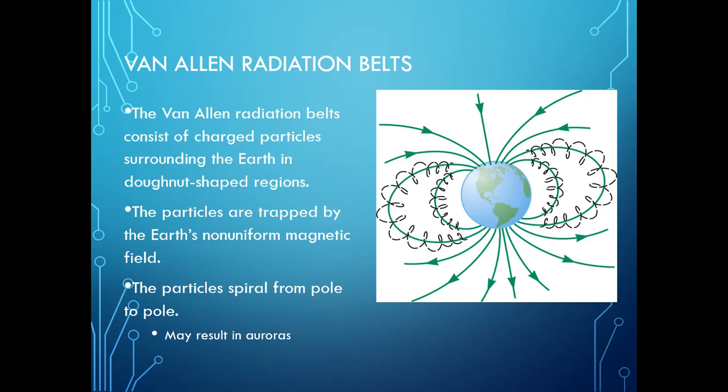Now, the Van Allen radiation belts. The Van Allen radiation belt consists of charged particles surrounding the Earth in doughnut-shaped regions. The particles are trapped by the Earth's non-uniform magnetic field. The particles spiral from pole to pole, which may result in auroras.